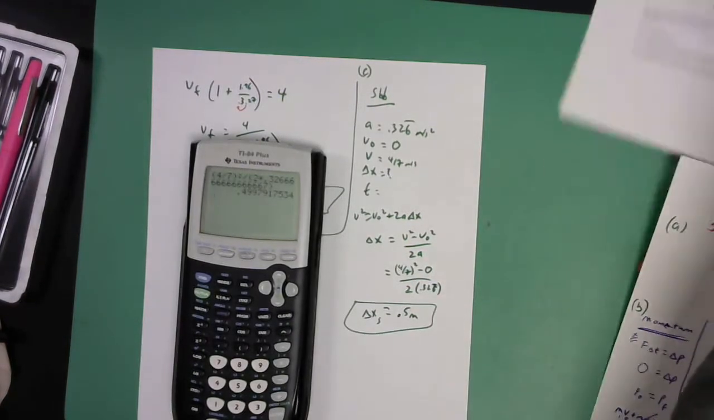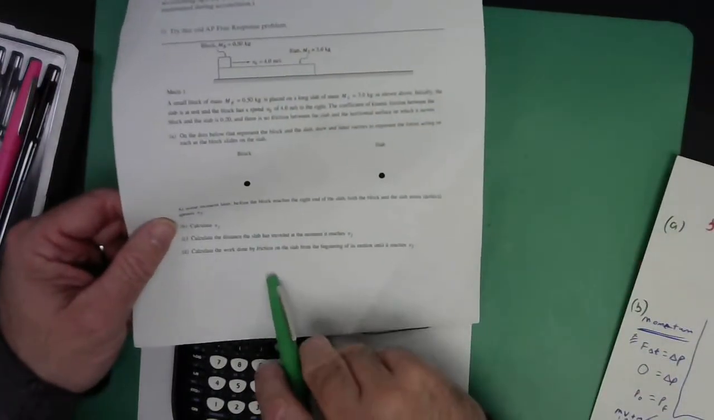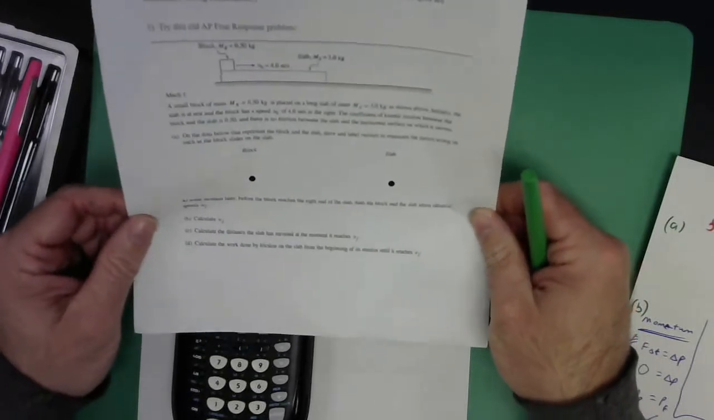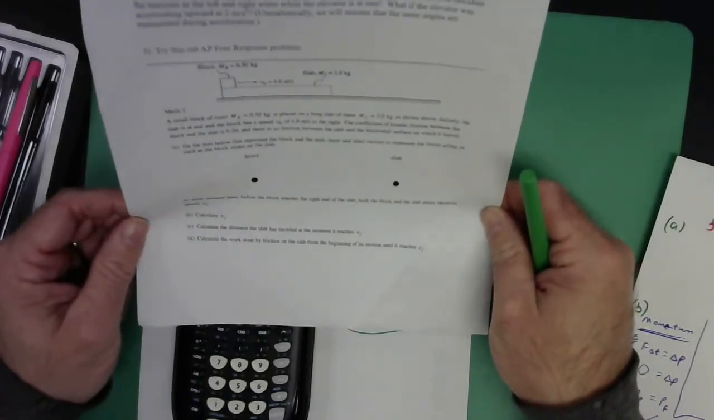Okay, and lastly, they want to know, calculate the work done by friction on the slab from the beginning of its motion until it reaches V final. And you're going to say, work done by friction.